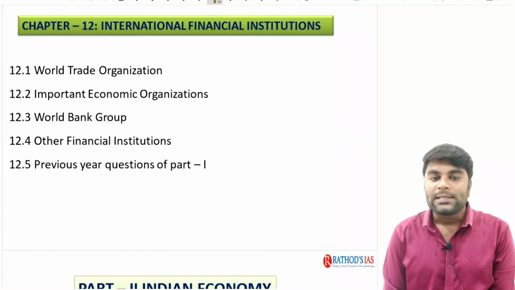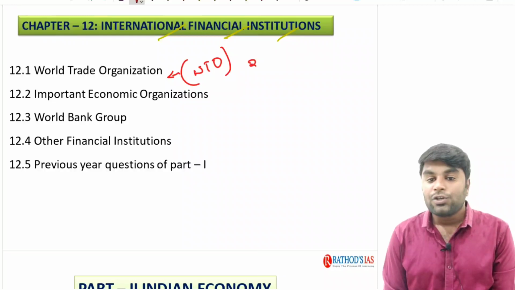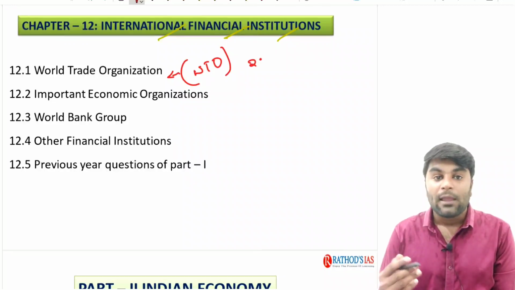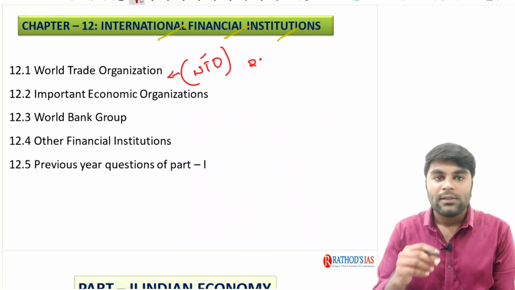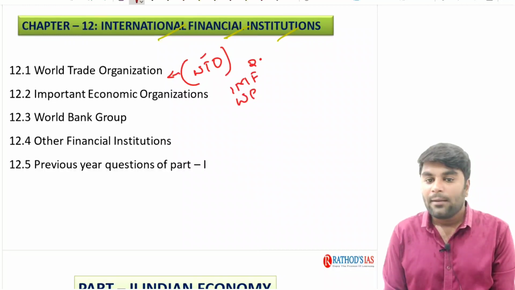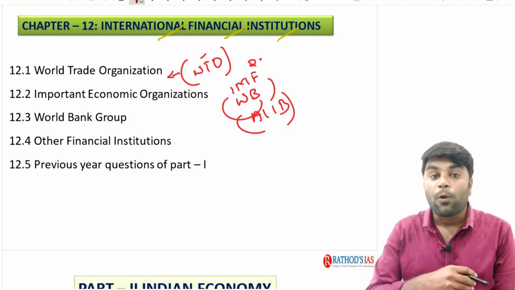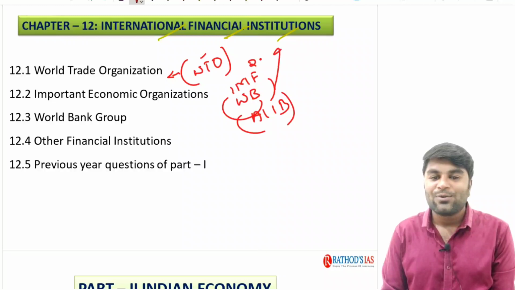Next, we have the international financial institutions. One year or the other, UPSC asks questions on the topic of the WTO, right? You might have seen a question, skipping a year at most. Not only the WTO, but the rest of the international financial institutions such as the IMF, the World Bank, and the Asian Infrastructure Investment Bank, and in such a way we have a lot of international financial institutions which are favorite topics for UPSC to ask questions from.